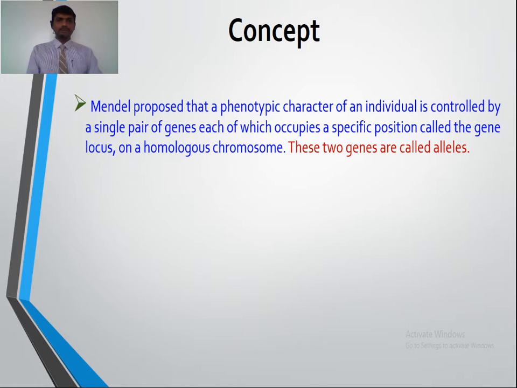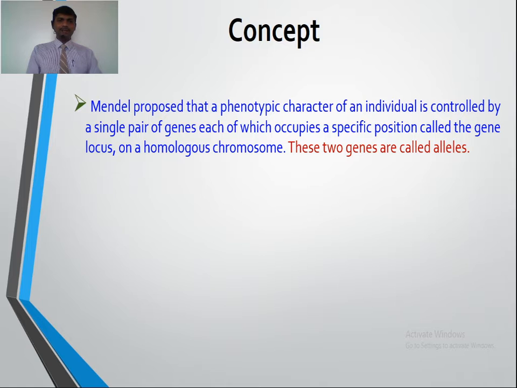Mendel proposed that a phenotypic character of an individual is controlled by a single pair of genes, each of which occupies a specific position called the gene locus on a homologous chromosome. So this single pair of genes controls the phenotypic character of an individual and is located at a gene locus on a homologous chromosome. These two genes are called alleles.